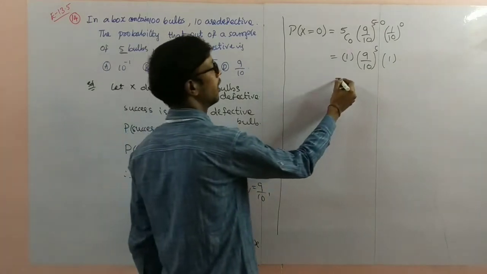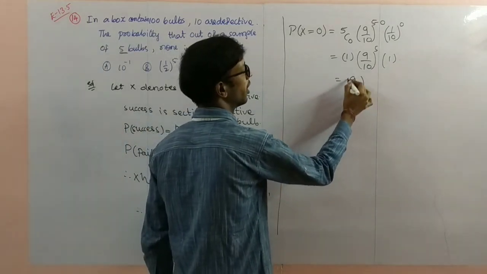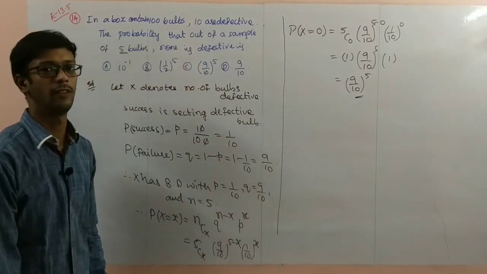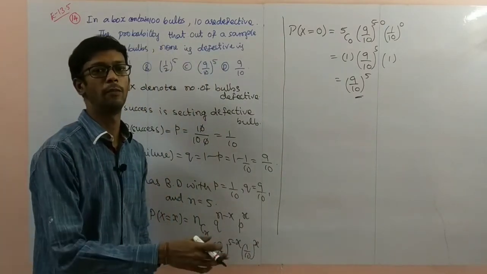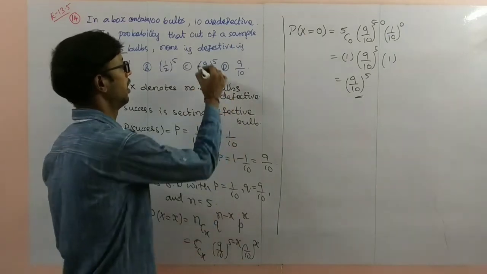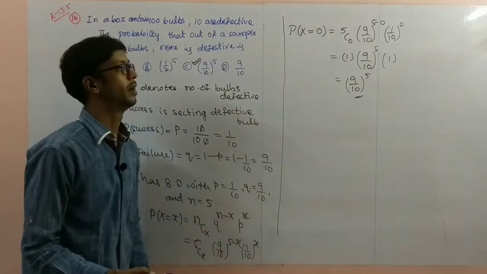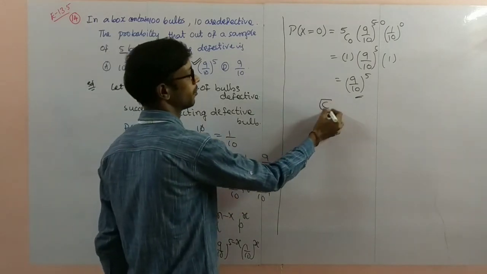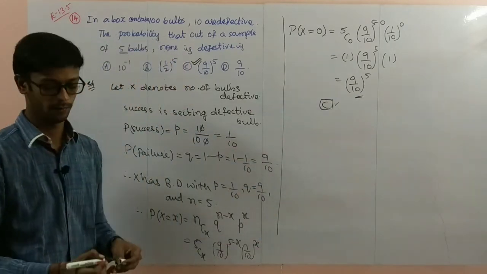So the answer (9 by 10) power 5 is the required probability, none defective out of 5 bulbs. So the option is C, (9 by 10) power 5. Pause the video to note it down.